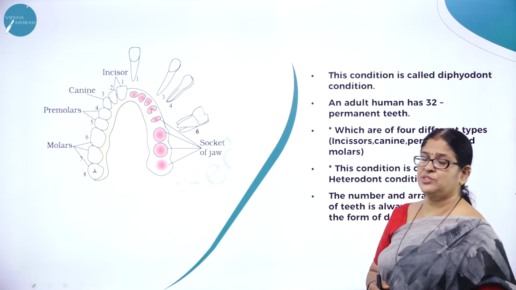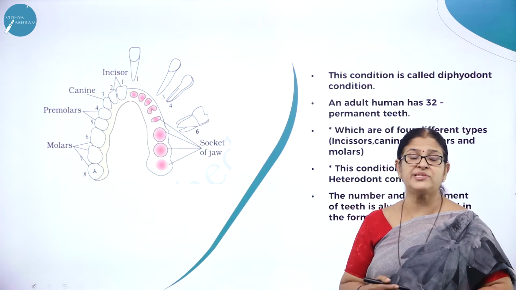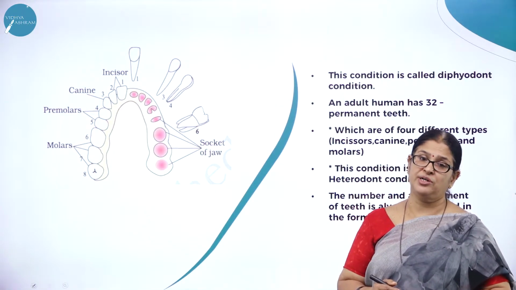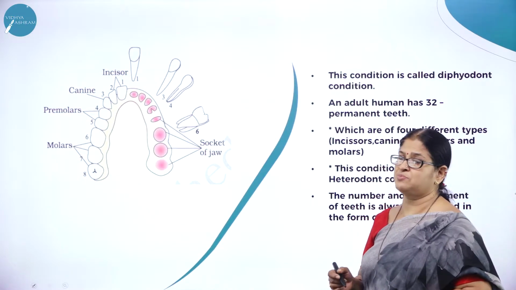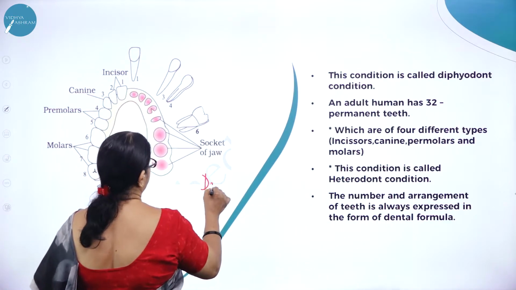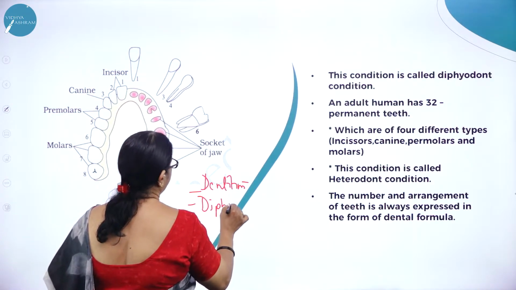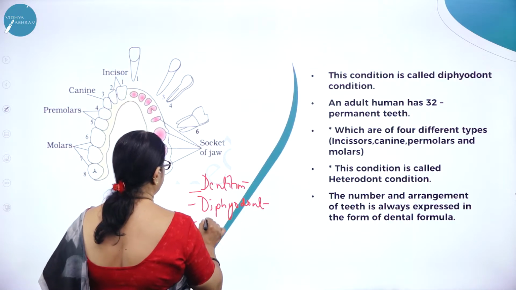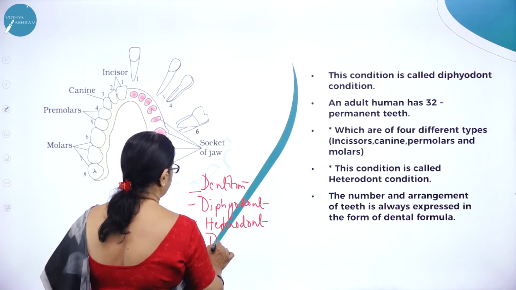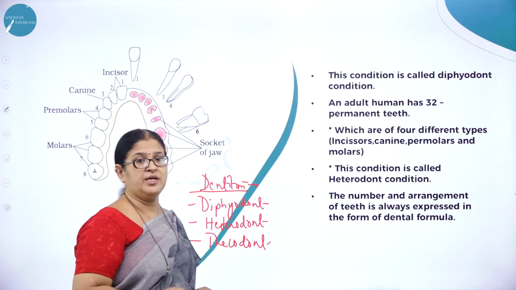So moving on to the next very important concepts of this chapter, as we already discussed what is dentition, what is diphyodont dentition, what is heterodont dentition, what is thecodont dentition. So moving with the remaining concepts of dentition: diphyodont dentition, then heterodont dentition, then thecodont dentition. So what is dentition? Arrangement of teeth is called dentition.